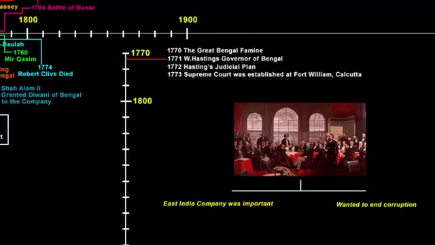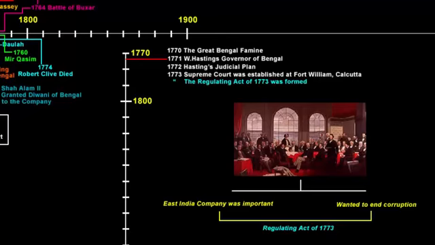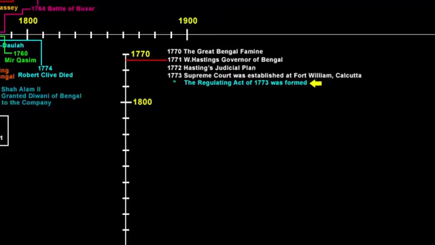Now, in order to deal with this situation, the British Parliament came up with an act or a law for establishing certain rules and regulations for the better management of the company affairs in India. That's how the Regulating Act of 1773 was established. We'll put this date on the timeline. Now, this act also laid the foundations for a centralized administration in India. That's how the Governor General position was created.